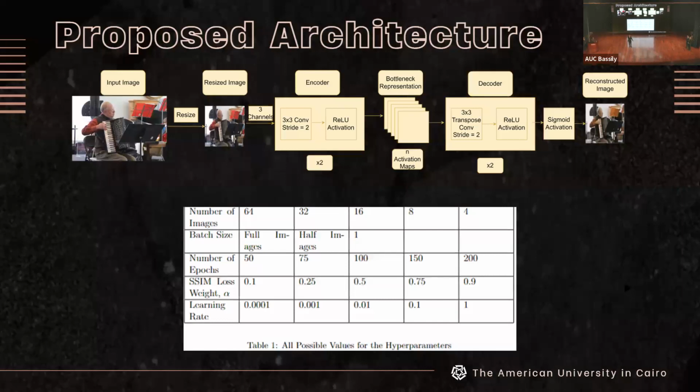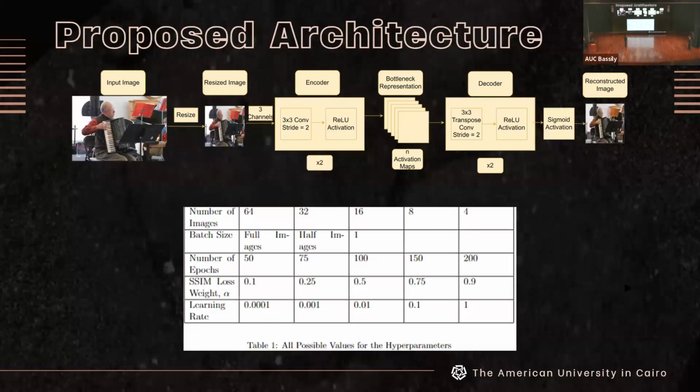Our encoder is made up of two building blocks, and they are similar. It's made up of a 3x3 convolutional layer with a stride length of 2, and then a relu activation function to add nonlinearity. Then we are able to create our bottleneck representation, which is basically the thing we ship to our clients and how compression is achieved. We produce n activation maps, and this n could be changed based on our use case and scenario. Then we have our decoder, which is basically the inverse of our encoder. And again, it is made up of two blocks, and then we're finally able to create our reconstructed image.